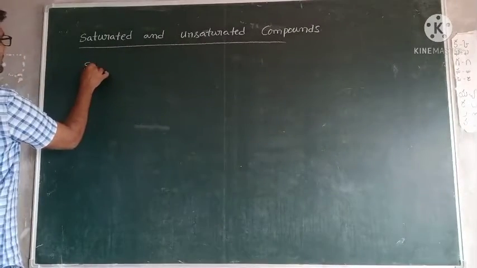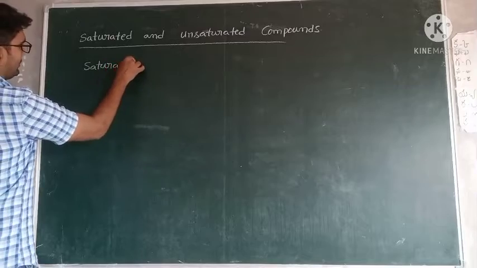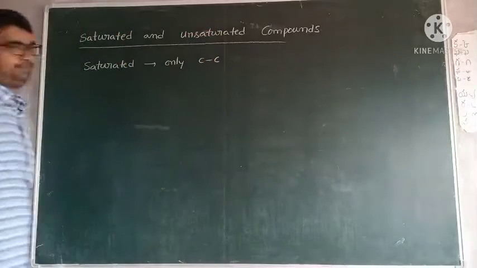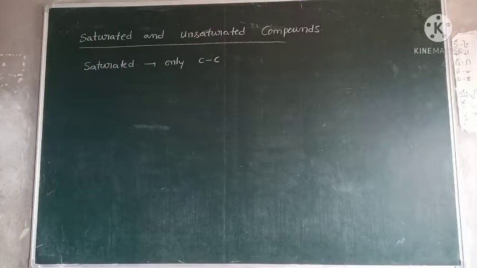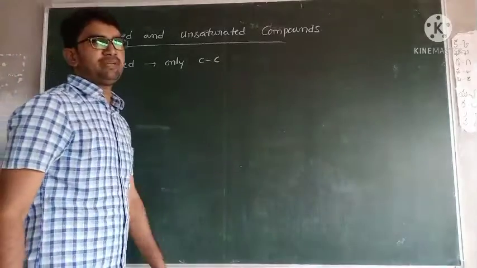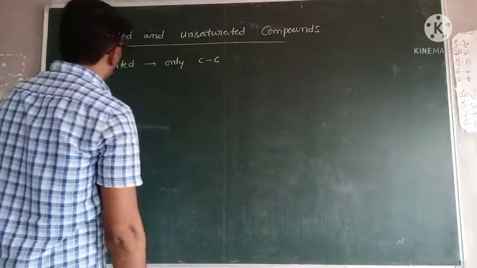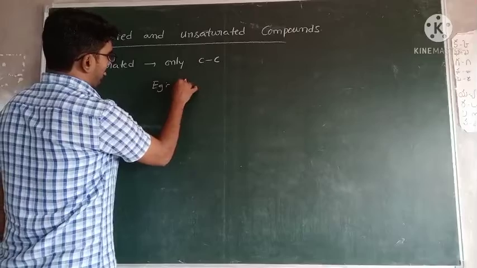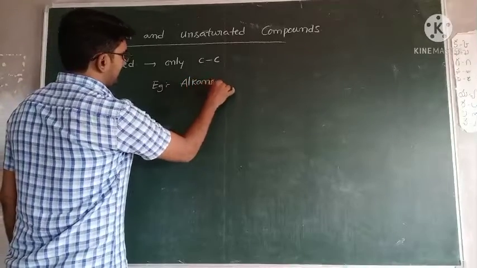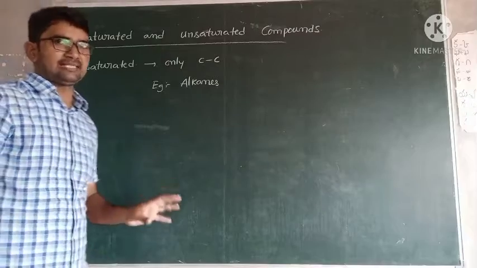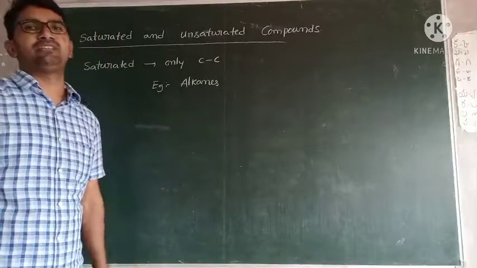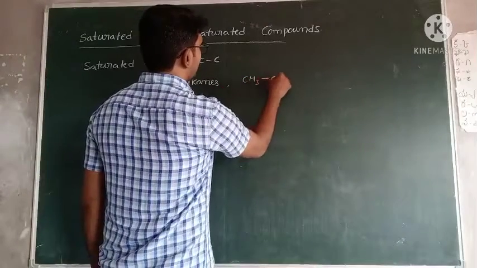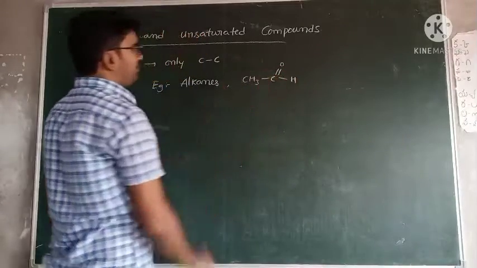Saturated means only single bonds are present, only C single bond C, meaning only a single bond is present between the two carbon atoms. For example, saturated means alkanes. Alkanes contain only single bonds between the carbon and carbon atoms. For example, this one, CH3, C double bond O, H. This is one compound.